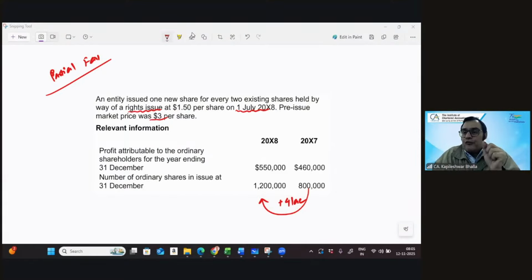So the actual favor is not a comparison of 3 and 1.5, but a comparison of the market price post the rights issue versus 1.5. I hope I'm making sense. In fact, when you calculate the theoretical ex-rights fair value per share, it will be compared with 1.5, and that will be the bonus element.